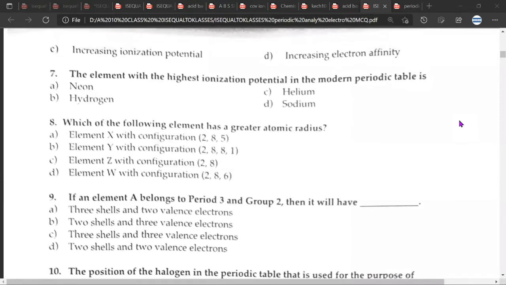Question number 7. The element with the highest ionization potential in the modern periodic table is helium. Why is this so? It's a noble gas, and it neither wants to let go of an electron nor add another. But neon is also a noble gas, so why is the answer helium, not neon? Because helium has only one shell, whereas neon has 2 shells. So it becomes very difficult to make an electron leave this first shell.